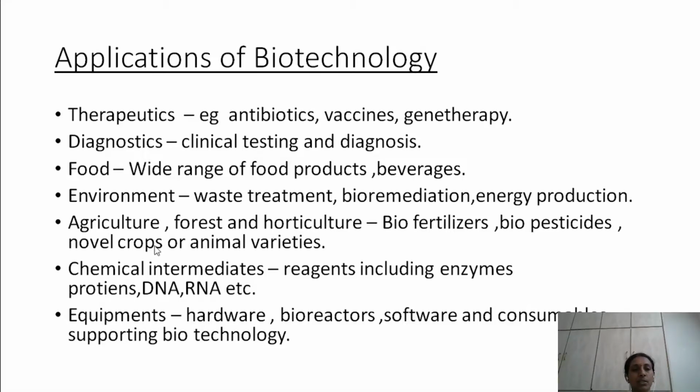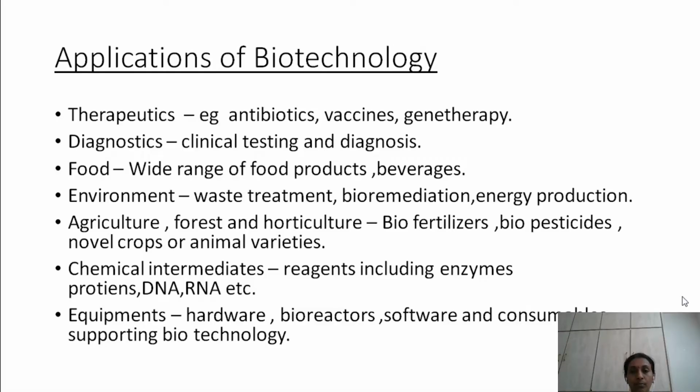Next, coming to the field of agriculture, forest and horticulture, biotechnology is used in the production of biofertilizers, biopesticides, etc. What are these biofertilizers and biopesticides? We all know about chemical fertilizers, urea, ammonia and all.